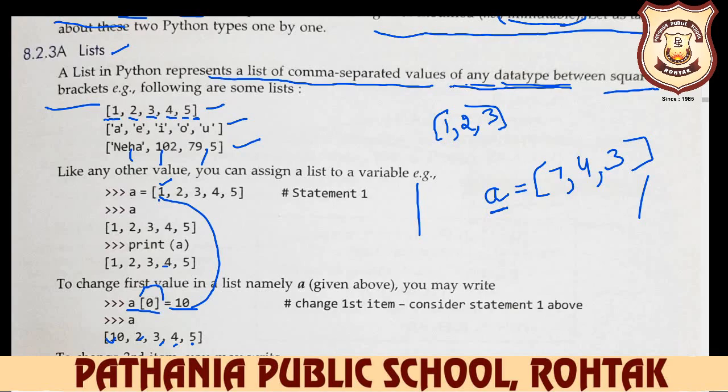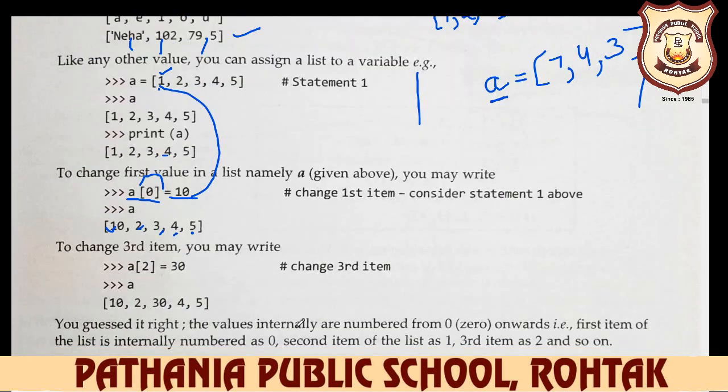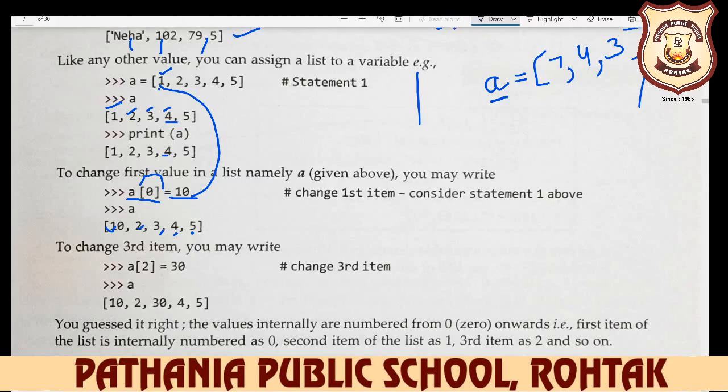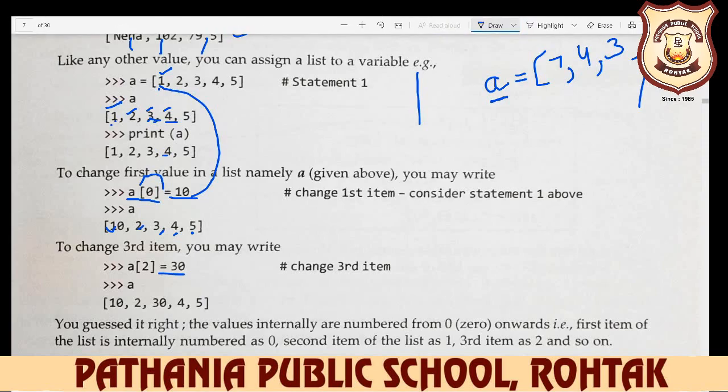Okay. So to change the third item, you may write, for example, if you want to change the third, you have address 0, address 1, address 2 and 3. So third means the value at index 2, 1, 2, 3. So if you want to change any value, for this 3 you can just write a[2] = 30. So 0, 1, 2, this 3 will be changed to 30. So you can see this 3 is changed to 30. So this is your mutable. This is the meaning of mutable here.